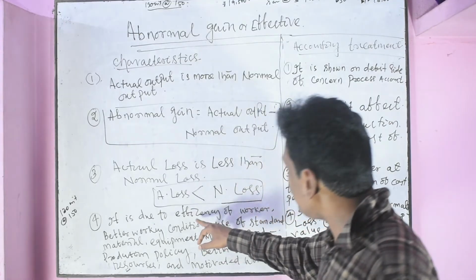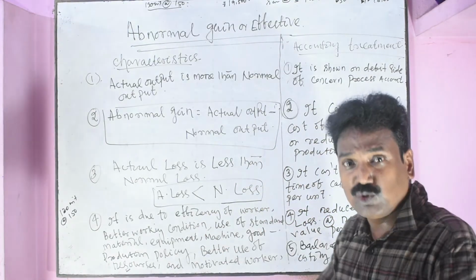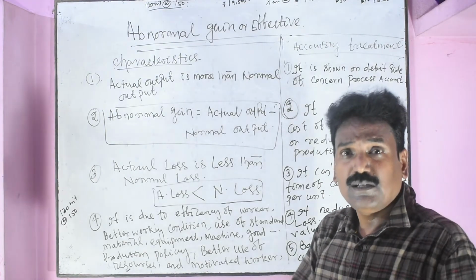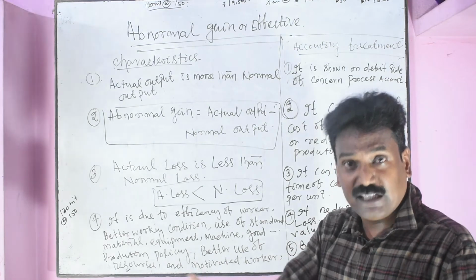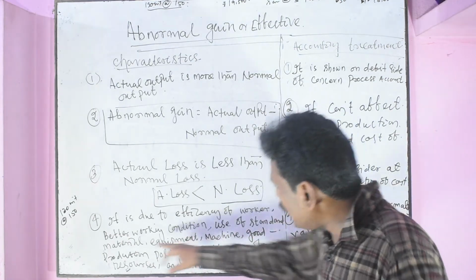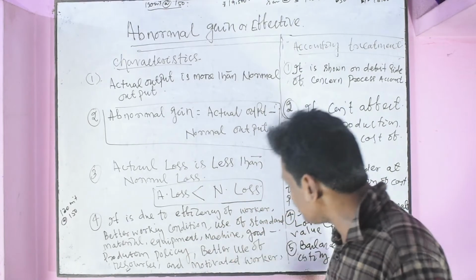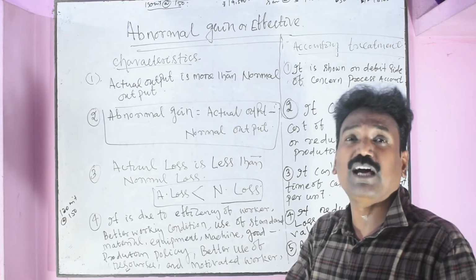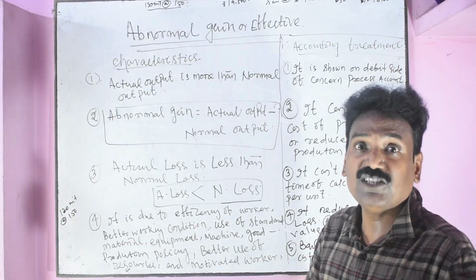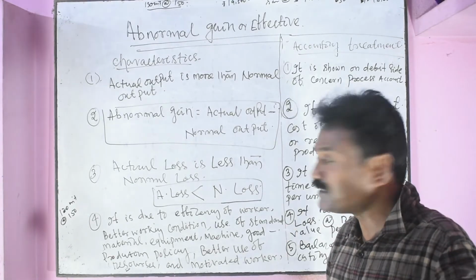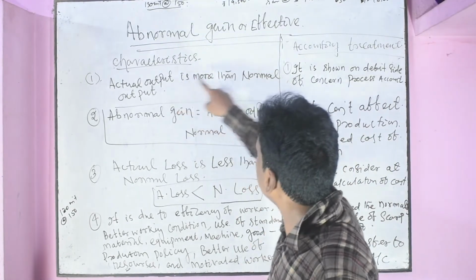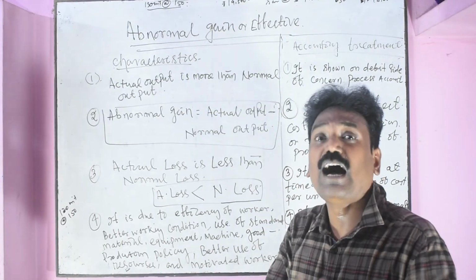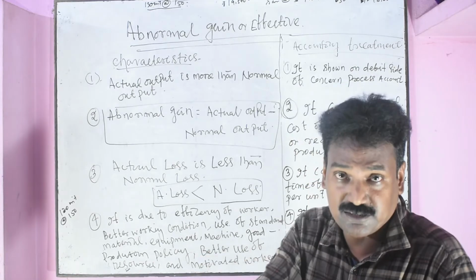The other reasons may be efficiency of workers, use of better resources, better working conditions, good production policy, use of standard materials, equipment, machines, resources, and motivated workers. The workers give their best efforts to minimize the loss. So there is a possibility of actual output being more than we expected. In this case, there is abnormal gain in units.